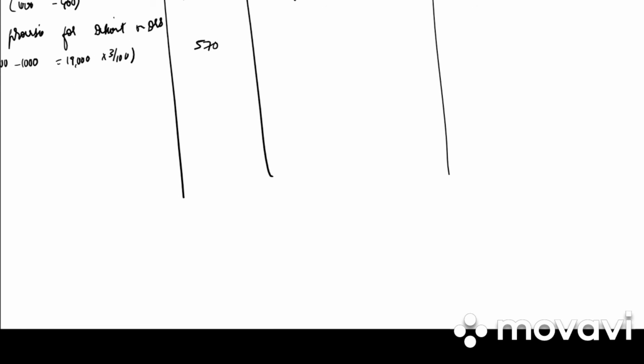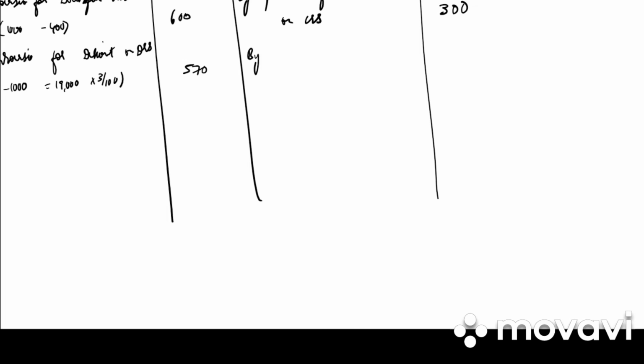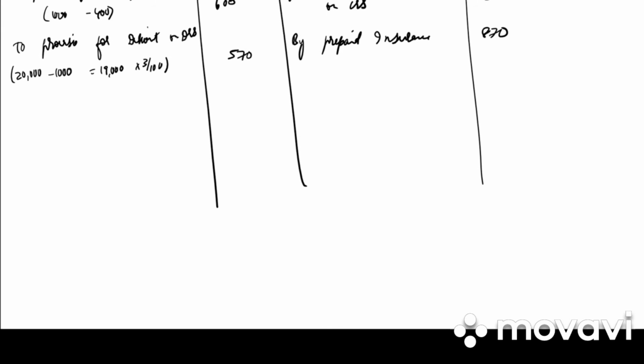Then they have given us out of insurance which was entirely debited to profit and loss account, rupees 870 be carried forward as unexpired insurance, which means it is prepaid for next year. Prepaid insurance, how much is it? 870. Investments were revalued at 16,000. So there is a decrease in the value of investment by 4,000.